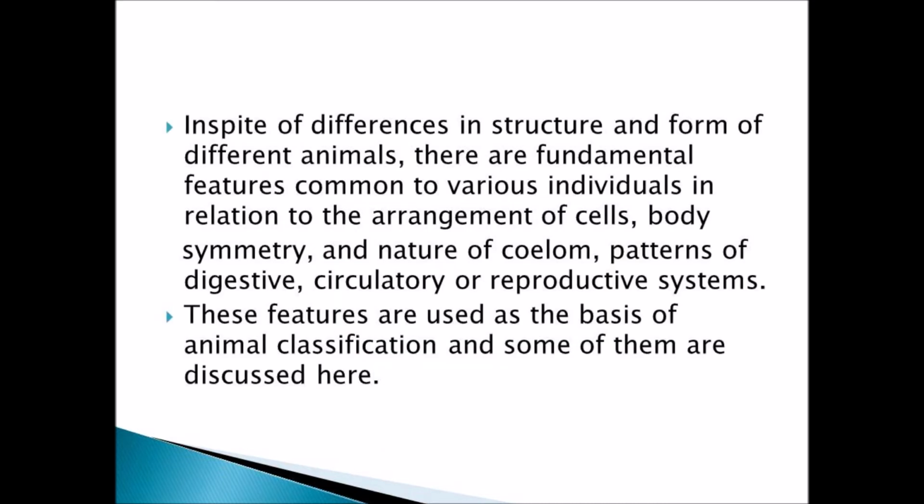In spite of all these different types of animals, some structures and forms of the animals are the same. Even though externally they may look different, there are some criteria that may be common. Criteria like body symmetry, the nature of the coelom, and patterns of the digestive system, the circulatory system, or the reproductive system. All these things may be common in some of the animals.